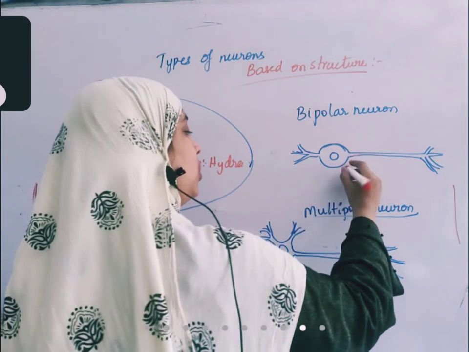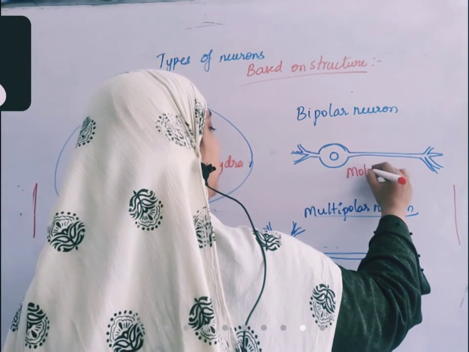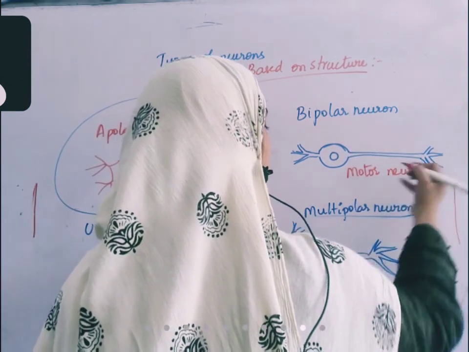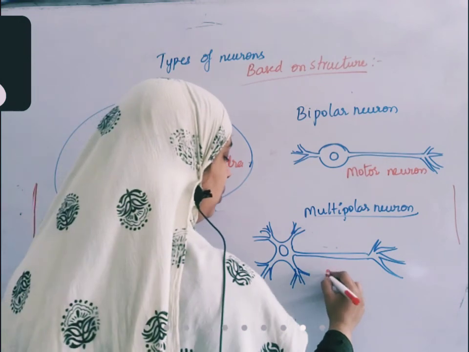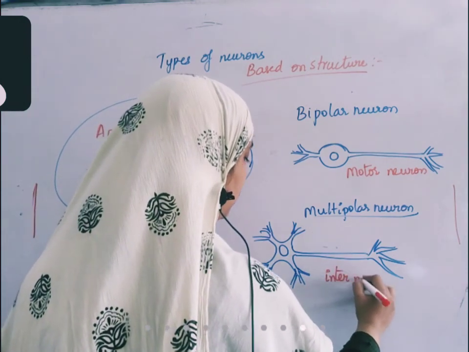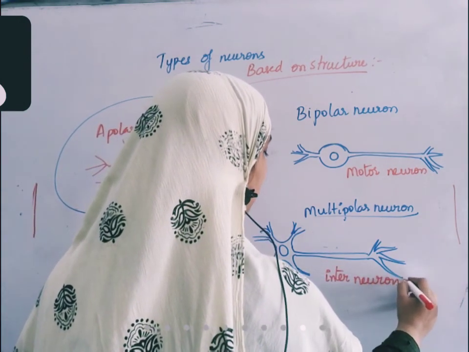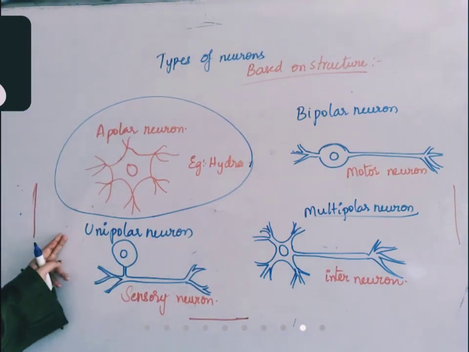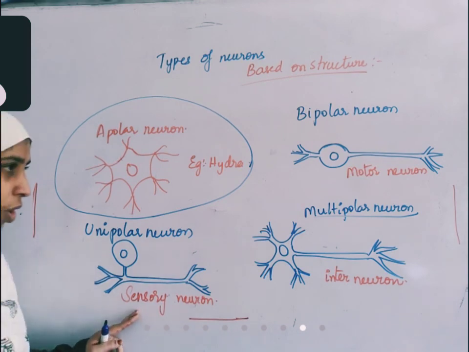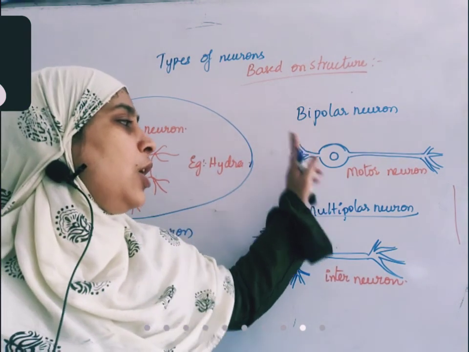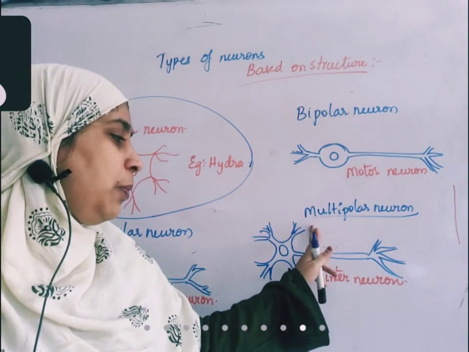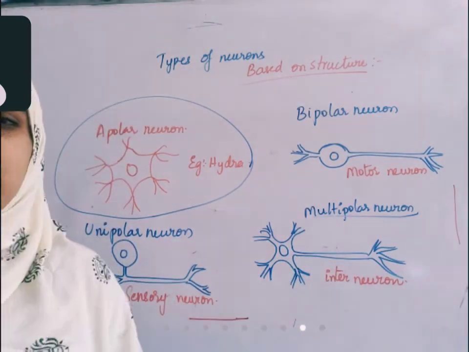All the motor neurons present in our body are bipolar in structure. All the interneurons present in our body are multipolar in structure. Okay, got it? So all unipolar neurons are sensory neurons, all bipolar neurons are motor neurons, all multipolar neurons are interneurons.